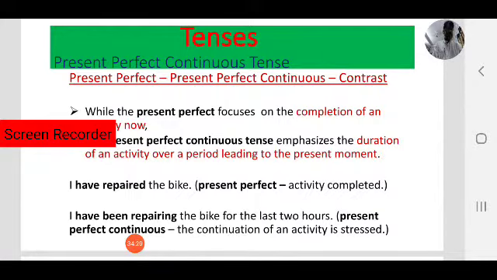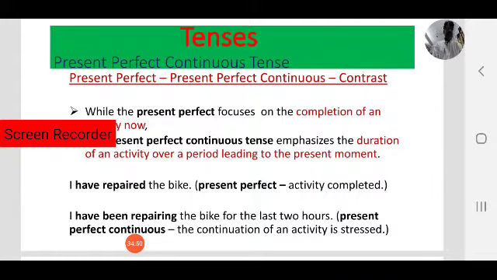Past action, recent past, but here I didn't mention the time frame. That is the past action, but the effect is still on me. It may be a recent past action, or one that happened in the past at an unspecified time, but the result is still on me. In these two cases, we use present perfect tense.